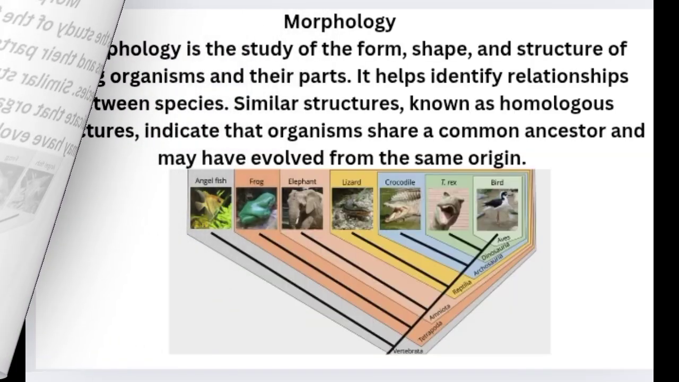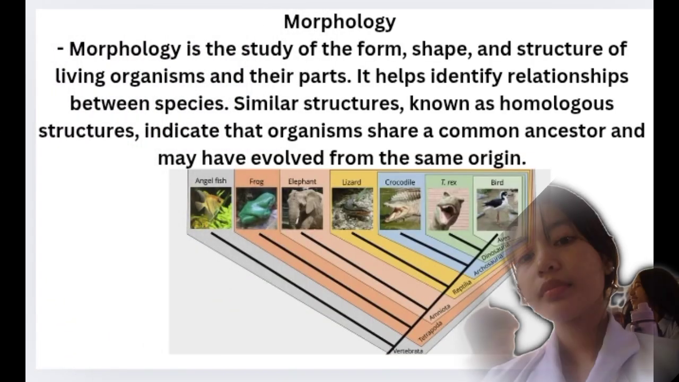Another one is morphology. Morphology is the study of the form, shape, and structure of living organisms and their parts. It helps identify relationships between species. Similar structures, known as homologous structures, indicate that organisms share a common ancestor and may have evolved from the same origin. In short, morphology compares body structures to find similarities that suggest a common ancestor.